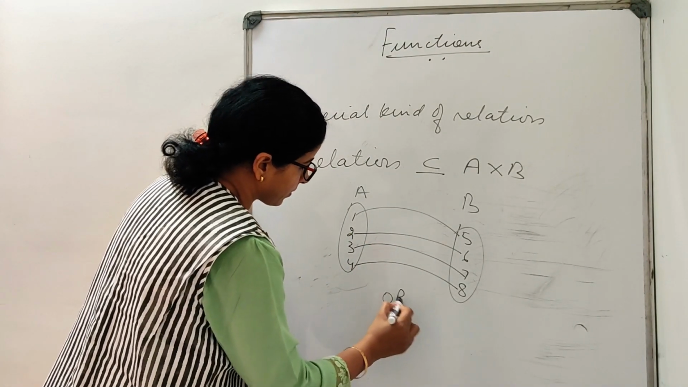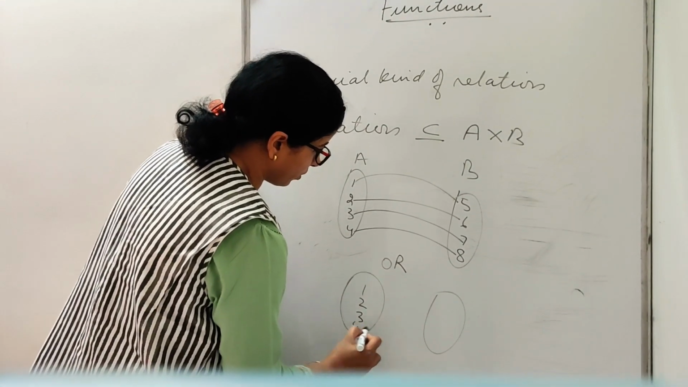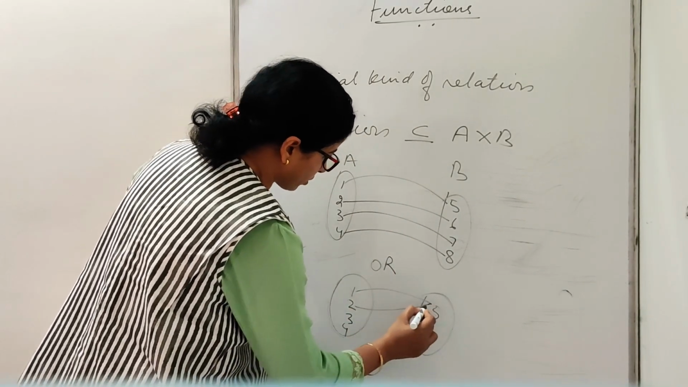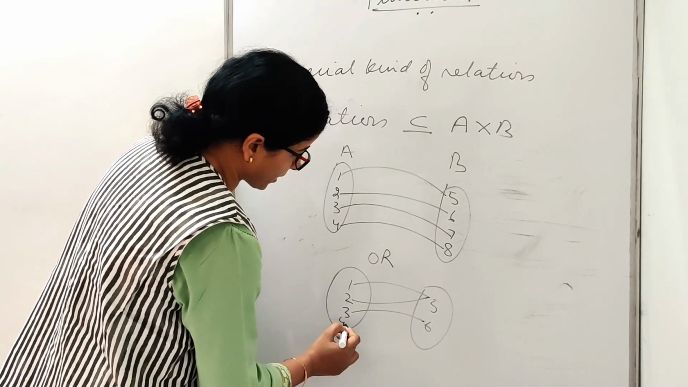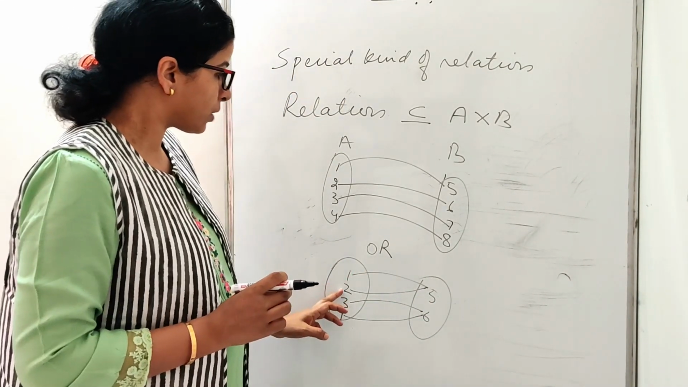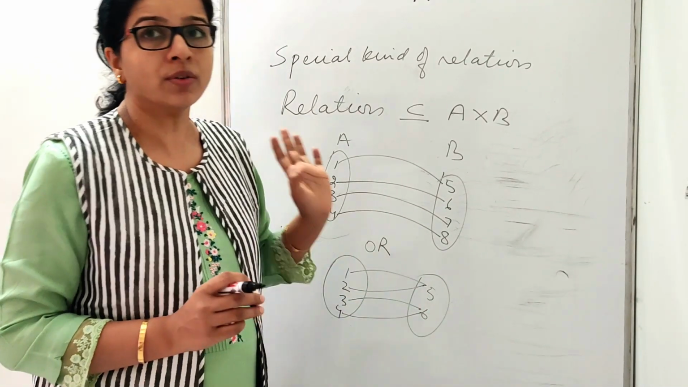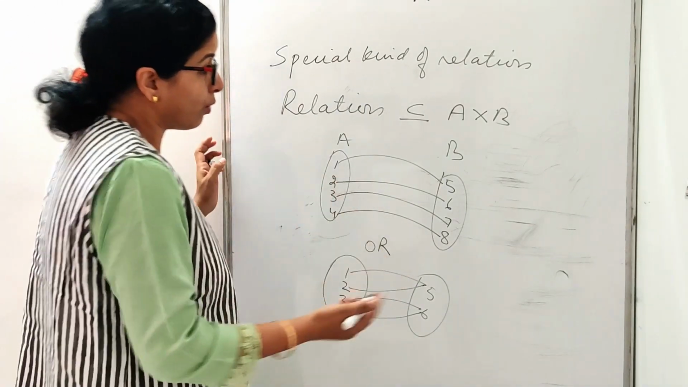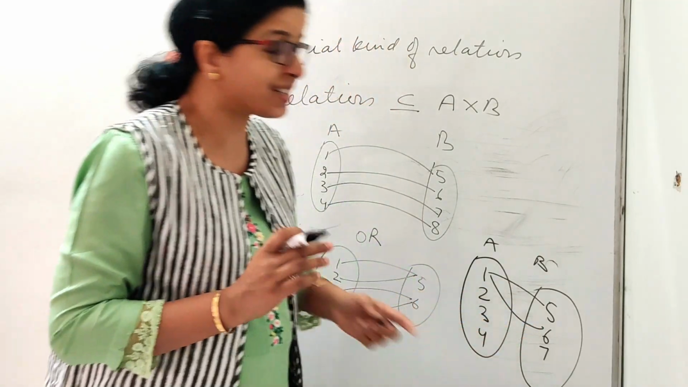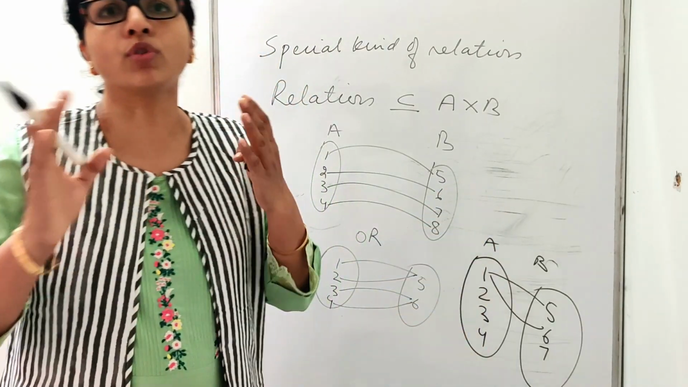Or it can be the case 1, 2, 3, 4 and 5, 6. 1 is related to 5, 2 is also related to 5, 3 is related to 6, 4 is related to 6. In this case also 1 has a unique image of 5, 2 has a unique image of 5, 3 has a unique image of 6, 4 has a unique image of 6. This is also a function. Now if it is the case like this, 1 goes to 5 and 1 goes to 6 also, so it doesn't have a unique image. So in this case this relation will remain a relation, it won't become a function.